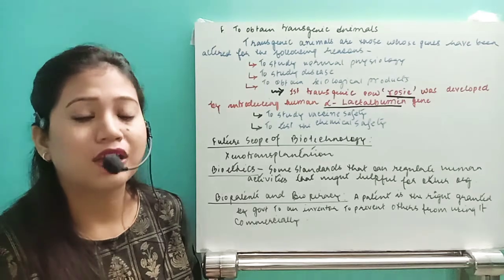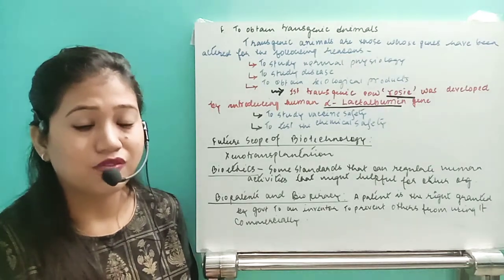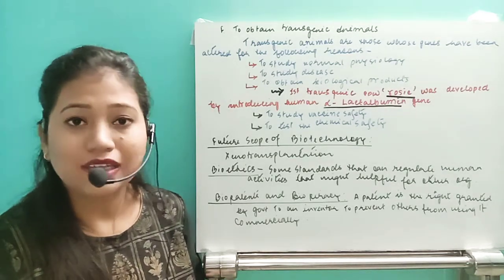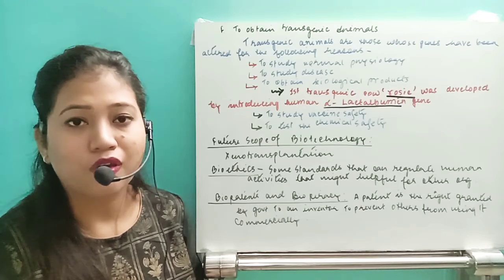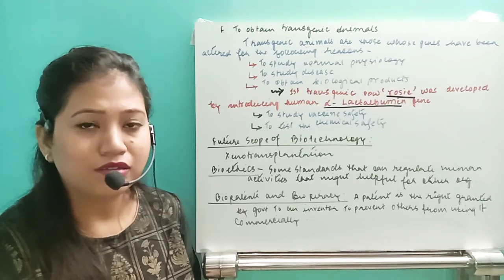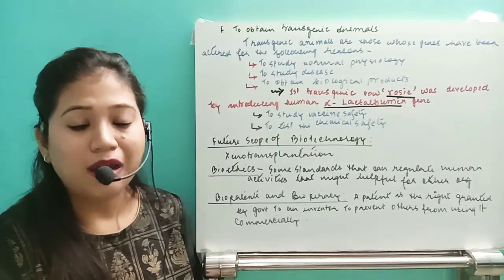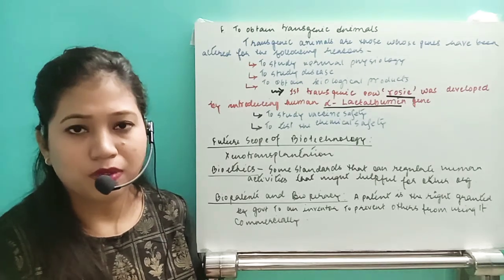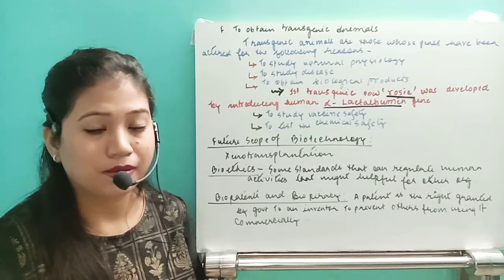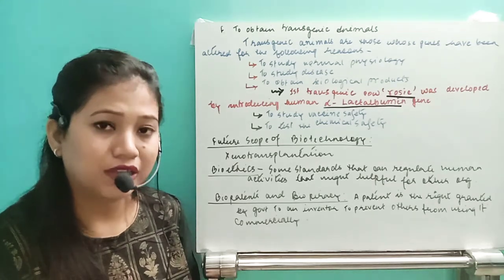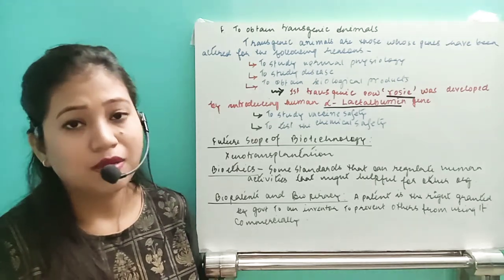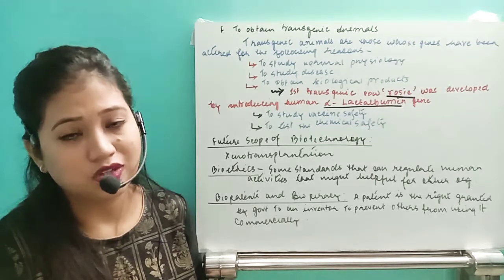That type of wool is collected from transgenic sheep. That can be cloth for pilots, for the armies, for all those defense people. Those types of clothes have already been made from transgenic sheep.